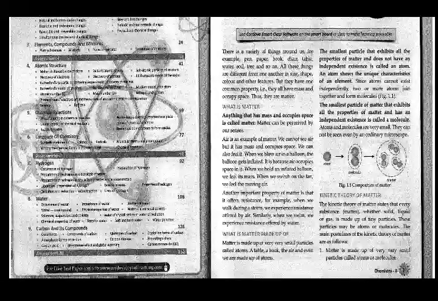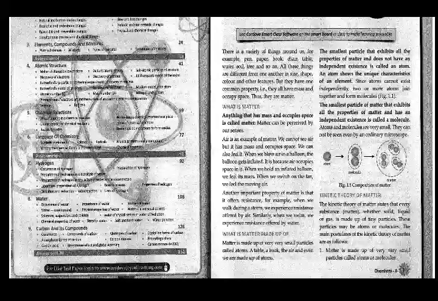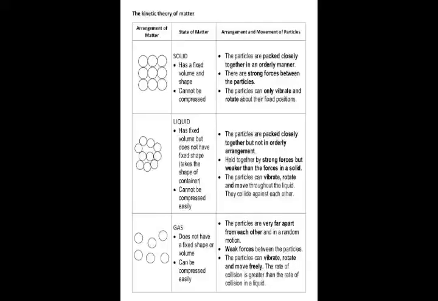So, an atom shows a unique characteristic of an element, right? So the smallest particle of matter that exhibits all the properties of matter and has an independent existence is called a molecule, right? Now we move on to the next point, that is the kinetic theory of matter, which has various postulates. Number 1, matter is made up of very small particles called atoms or molecules.